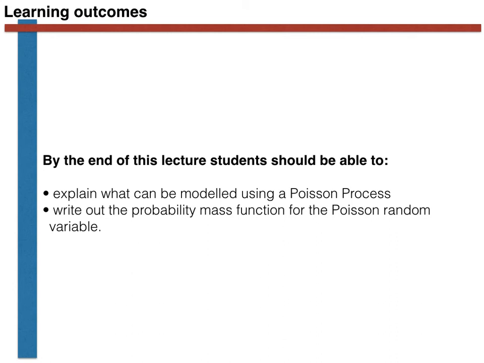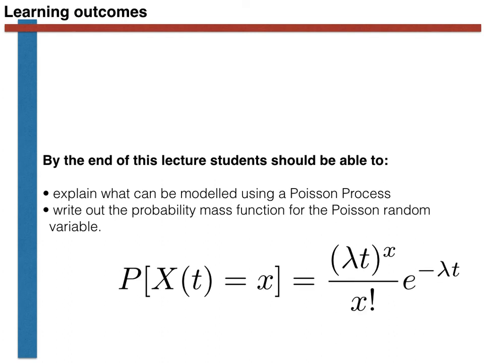This concludes what I wanted to say about the Poisson random variable. Hopefully you are now able to explain what we can model using Poisson processes, and you have at least seen what the probability mass function for this type of random variable is. Now, you need to memorize this expression, as you will, once again, see it appear in many places when you start to use statistics to model time-dependent processes.